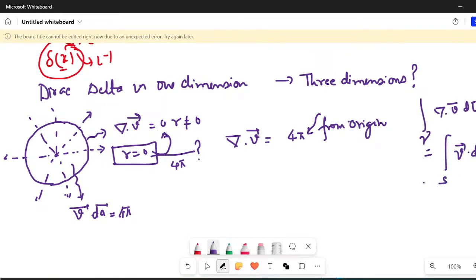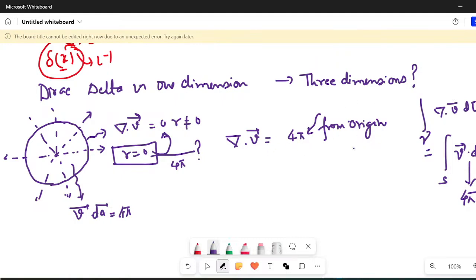Okay, there is no exception to Gauss. So basically, if both of them are equal, then del dot v vector should be equal to what? Because this is something that you are getting as 4 pi. So if you are getting this right hand side as 4 pi, the left hand side should be 4 pi. And you know that for all r not equal to 0, del dot v vector is already 0. So it implies whatever contribution is coming, it is coming from the center, and that is equal to 4 pi. So del dot v vector should be 4 pi from origin.